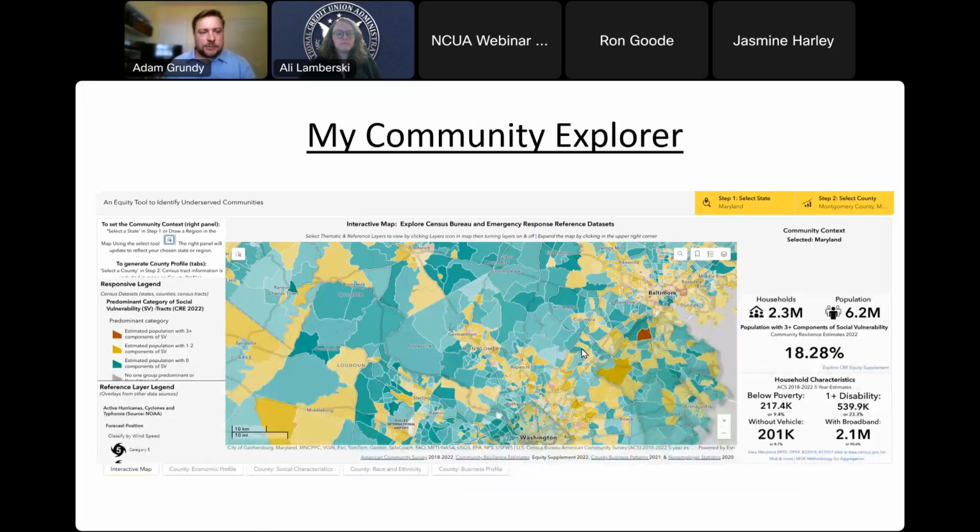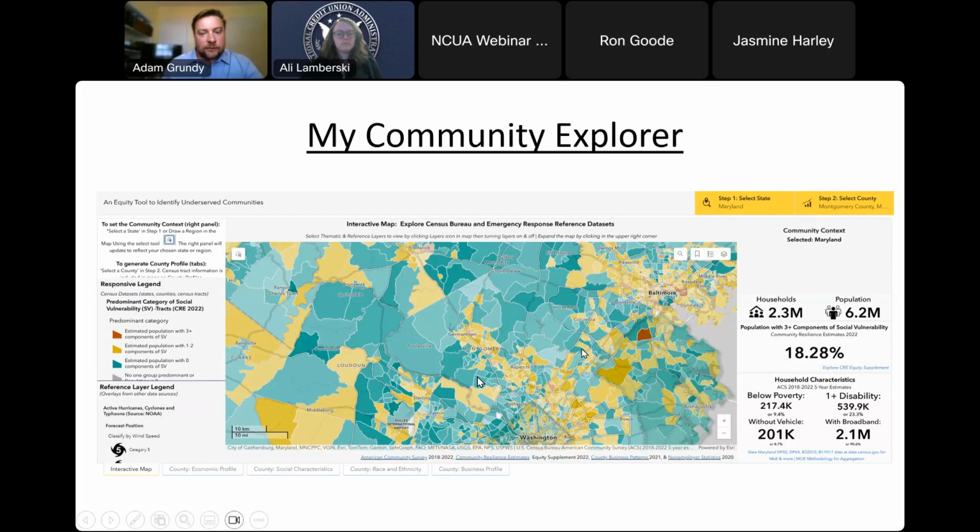So let me give you some examples of that. This is a map of Maryland. You can see different things going on in the legend, for example. On the orangish side are examples of population with 3 or more measures of social vulnerability. So you can see this geography over here. That's a measure of 3 or more risk factors in this particular population. Other examples in yellow have examples of 1 to 2.